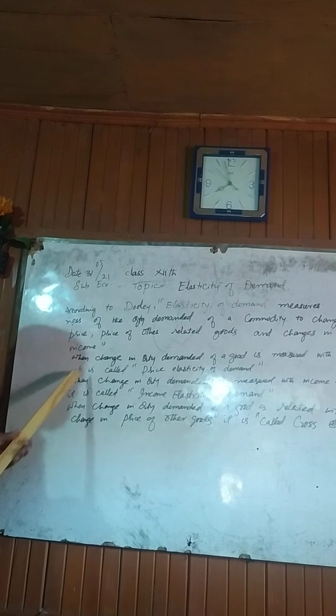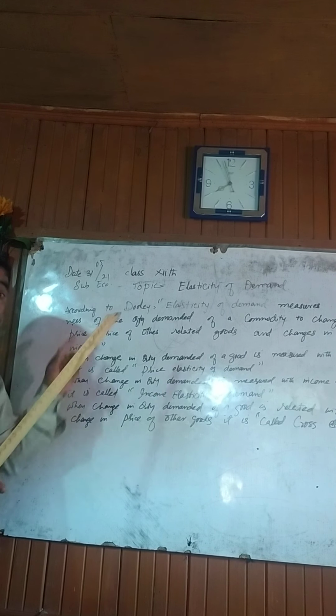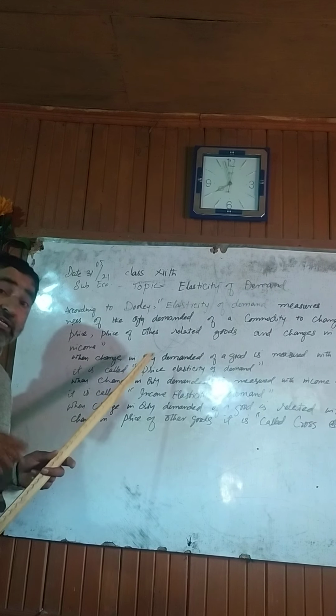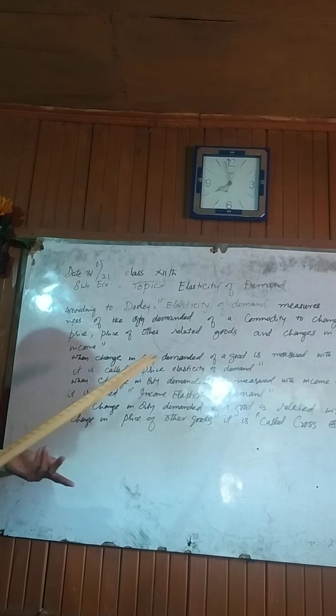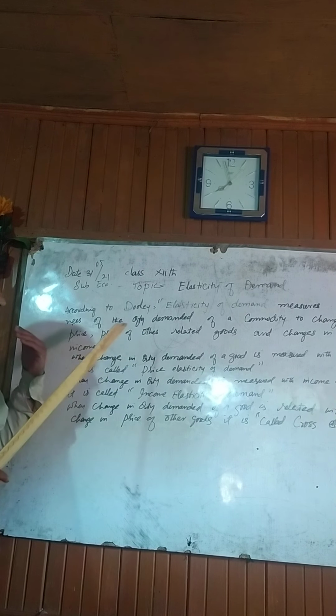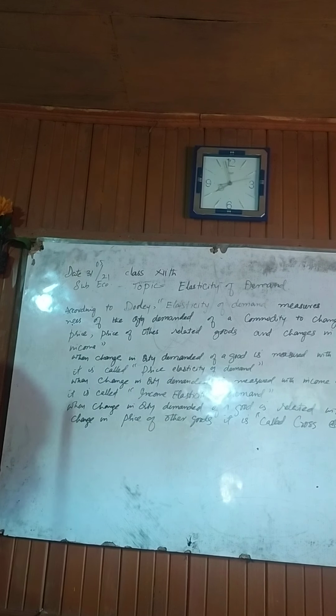Change in price is very important, but change in the price of other goods also affects the quantity demanded, or sometimes consumers' income, sometimes preferences and customers' expectations also impact the consumer's demand.